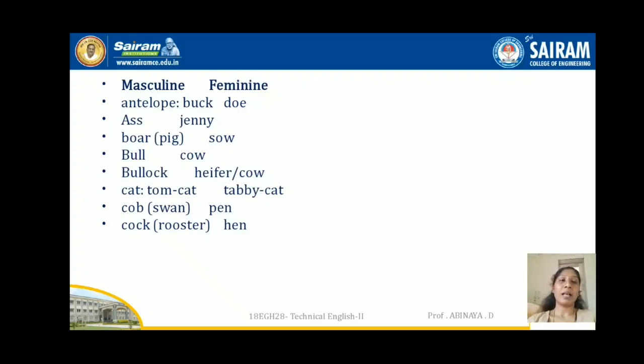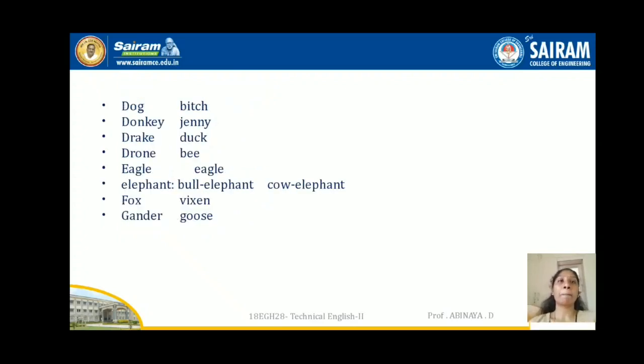Cob, pen, for swan. Cock, hen. Dog, bitch. Donkey, jenny again. Drake, duck, duck is the feminine of drake. Drone, bee. Eagle, again it is eagle only. Elephant, actually in the elephant category, bull elephant, cow elephant.